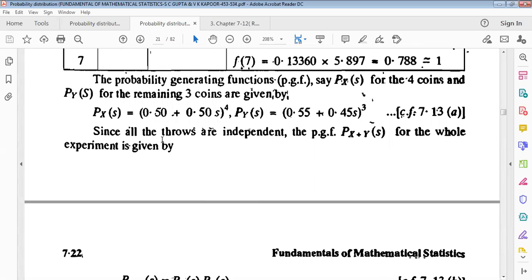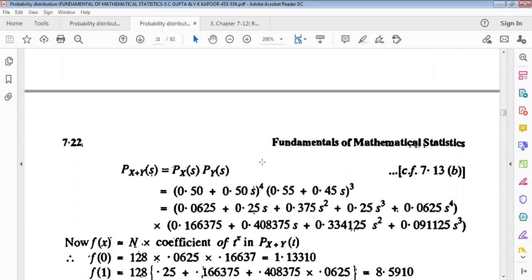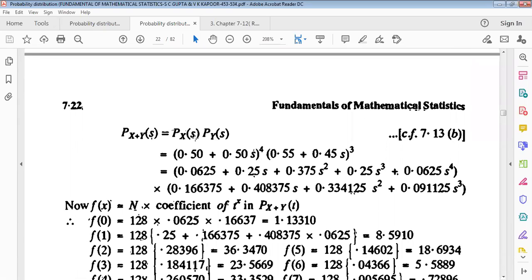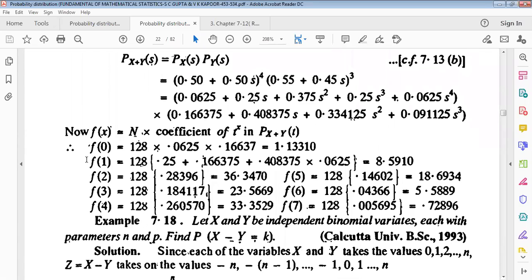Since all the trials are independent, they happen individually. The probability generating function for the whole experiment is given by just the multiplication, taking all together, so we get this one. Now f of x equals n into the coefficient of t to the power x in this, so putting x equal to 0 up to 7 in this series.